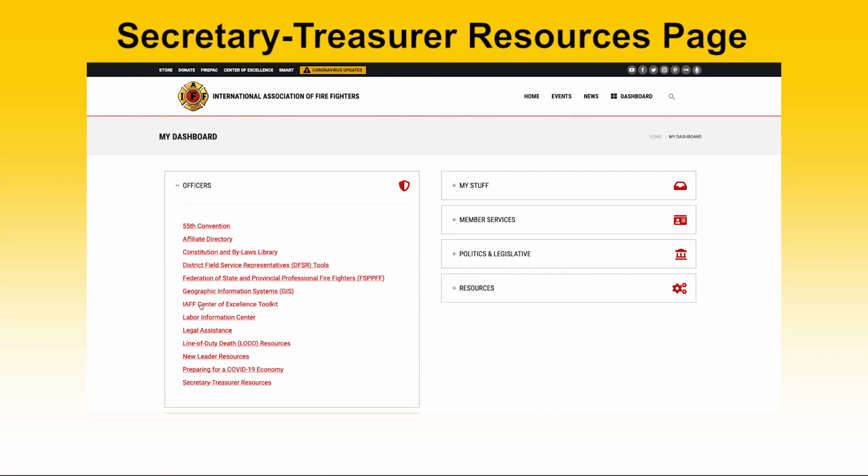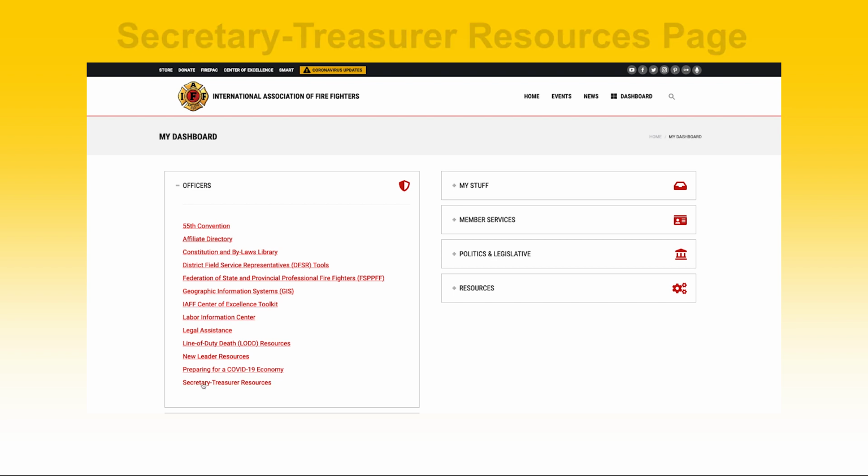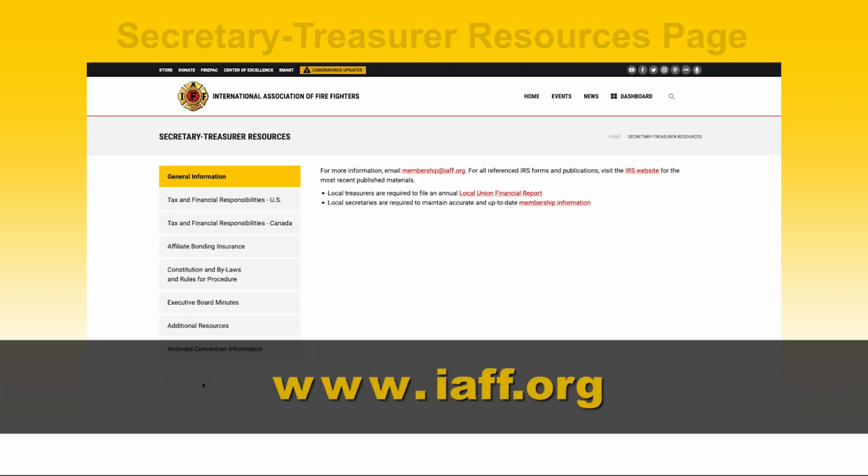This is just a little housekeeping to ensure that our locals are fiscally strong. If we are not fiscally strong, we cannot protect our membership. The link to the 990 forms and instructions can also be found on the General Secretary Treasurer's resource page.